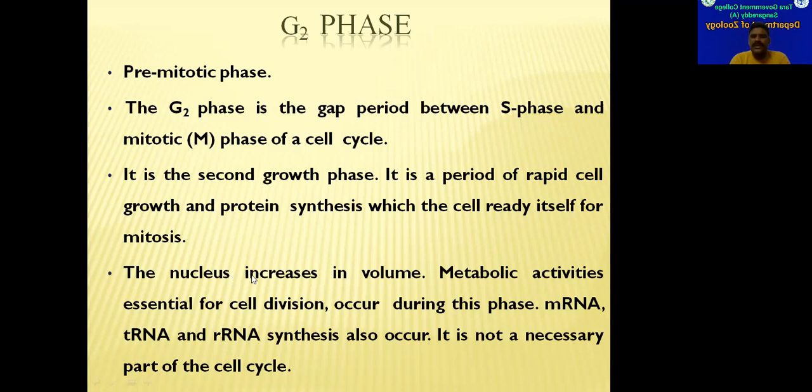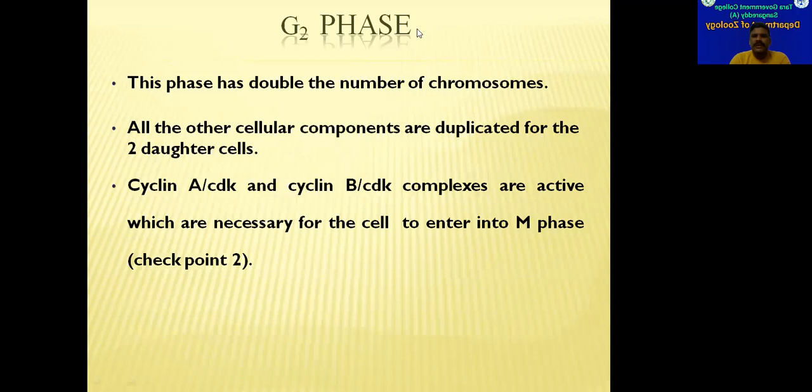Here only the size of the nucleus will be increased, and metabolic activities required for cell division also occur in this phase. mRNA, tRNA, and rRNA synthesis will be done. Why? Because protein synthesis is supposed to happen in this phase also. In G2 phase, the number of chromosomes is doubled in S phase itself, not in G2 phase. All the other cellular components also will be duplicated for the newly forming daughter cells. Cyclin A and cyclin B complexes are active during this phase.